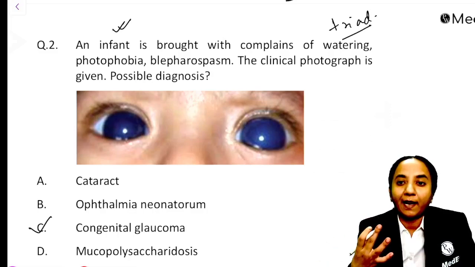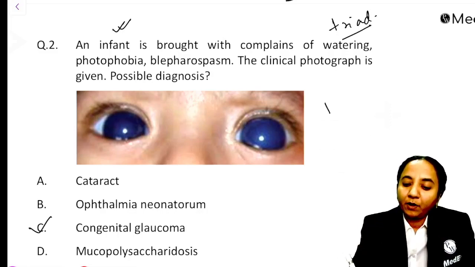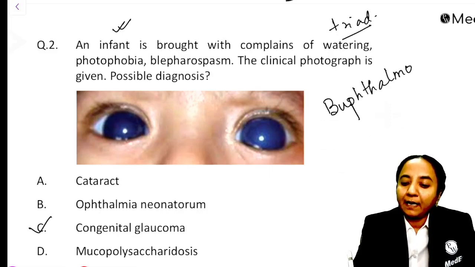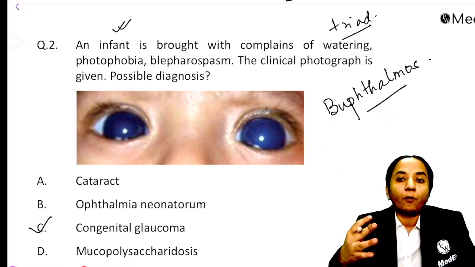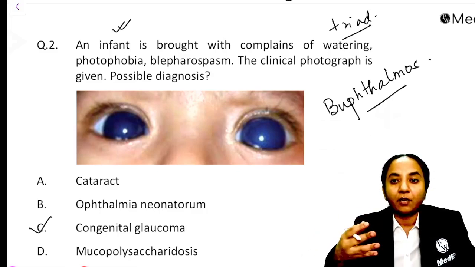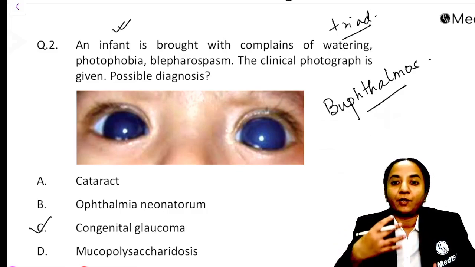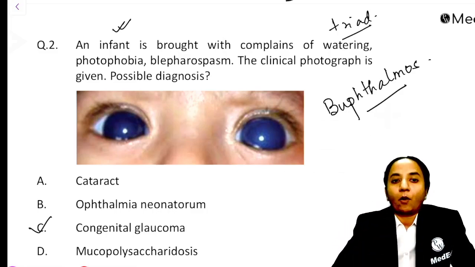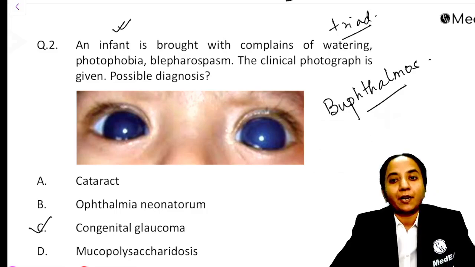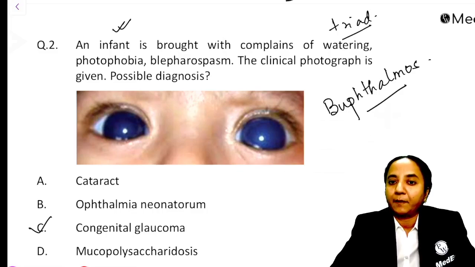You see large eyes and the cornea is extremely hazy, giving almost a bluish appearance. So this is what is called buphthalmos. Now, this is the most striking clinical sign of congenital glaucoma. In adults with glaucoma, the size of the globe is not going to change if there is an increase in pressure, but in the child, the size of the globe enlarges. You get this large, hazy cornea, this bluish appearance. This is called buphthalmos. So, the answer is congenital glaucoma. This also has been asked many times in different ways in different exams.